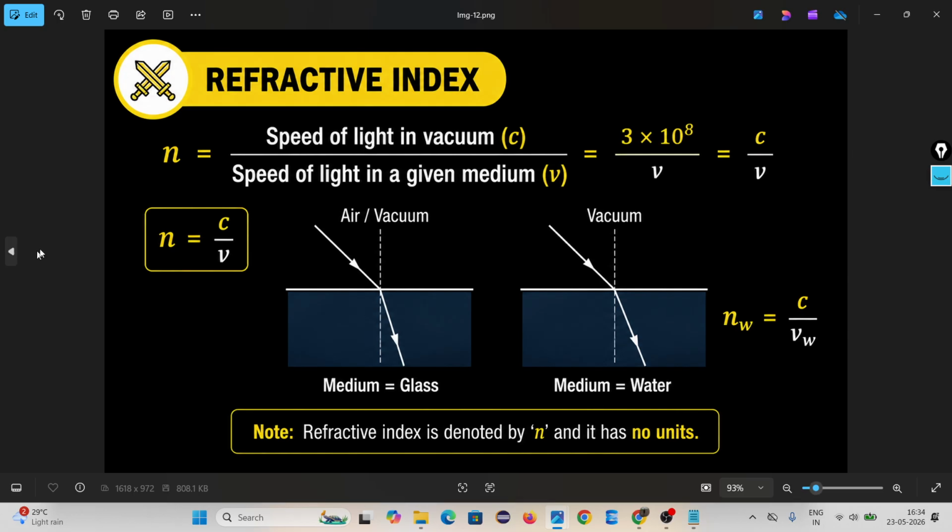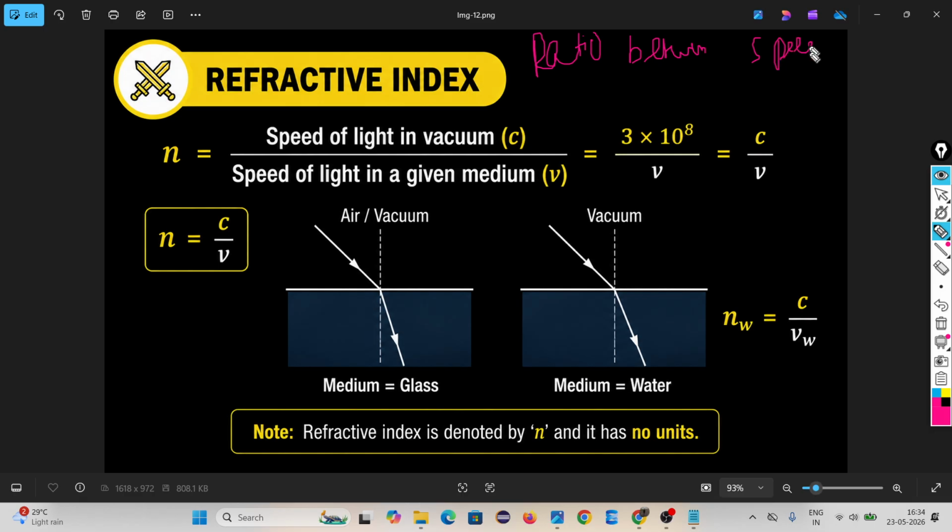Remember, refractive index is nothing but the ratio between the speed of light in two media. Understand or not? It is denoted by n.